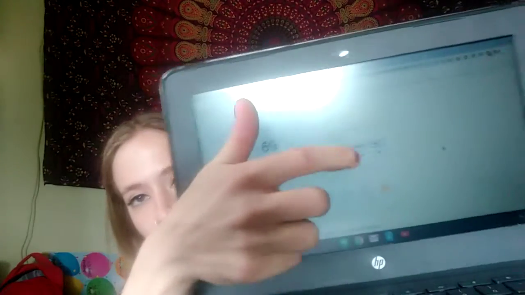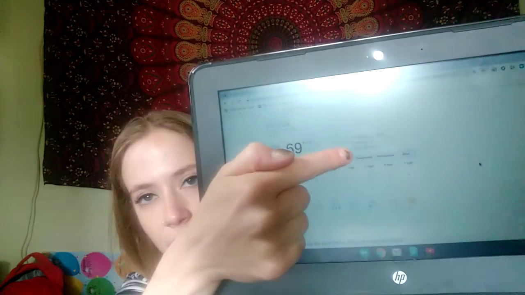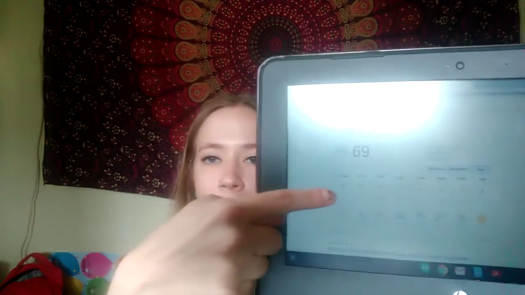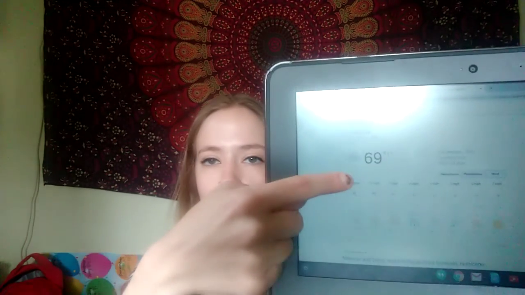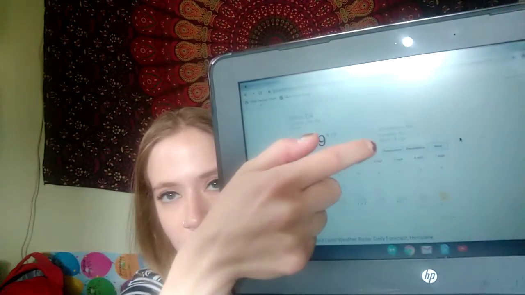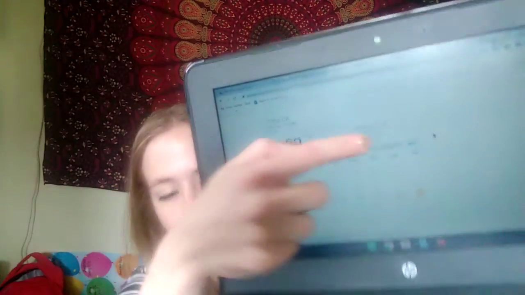Okay, so let's check out what our wind is going to look like. So let's go ahead and make a blue rectangle around wind right here. So we did temperature, we just finished precipitation, and now we're on wind. And you'll know you're there when you see those arrows with the different wind speeds. And to find out our average wind speed today, we're going to look right here where it says precipitation, humidity, and wind. And we're going to see what number is after the word wind.